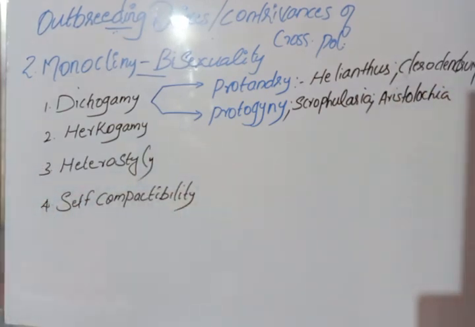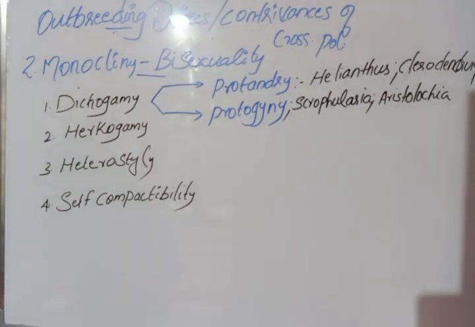Okay, so dichogamy means the stamens and stigma are maturing at different times. Protandry means the stamens mature much earlier than the stigma. Protogyny means the stigma matures much earlier than the stamens. Examples for protandry are Helianthus and Clerodendrum. Examples for protogyny are Scrophularia and Aristolochia. Okay, so these are about dichogamy.